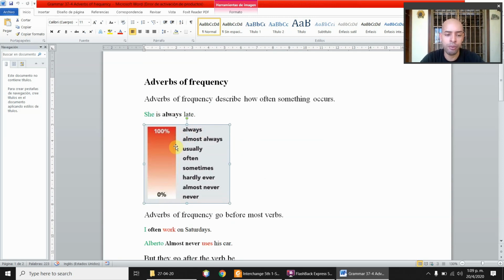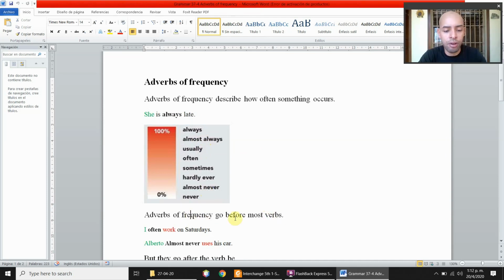So in this chart we can see more or less, again, this is open for interpretation. For some people, almost always can be 80%. For some people, usually can be 20%. For other people, almost never can be 1% and no more.